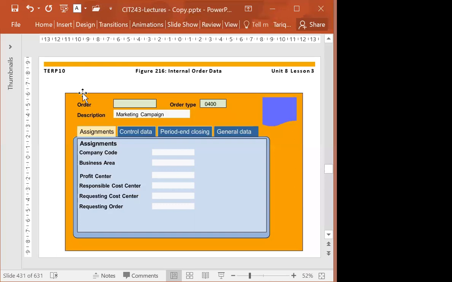Now, order type is a very important field, and this is from an exam point of view as well. So there may be an exam question on the order type, 0400, for example. This specifies two types of order, whether this is a real order or a statistical order. If it is a real internal order, then we can receive the cost and then distribute the cost. But if it is a statistical order, then we are just receiving the cost for reporting purposes. So from the statistical order, we are not distributing or allocating the cost.